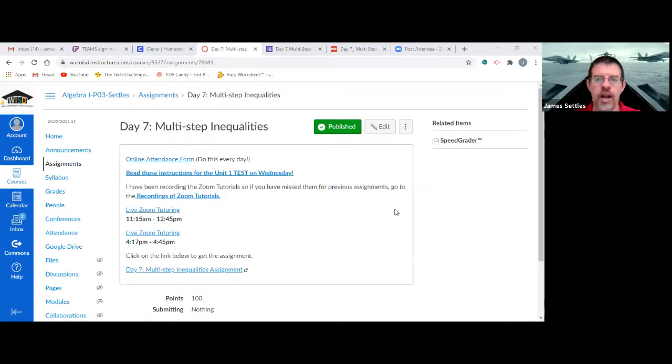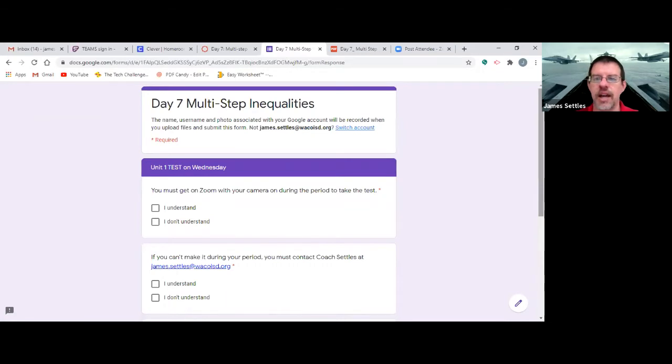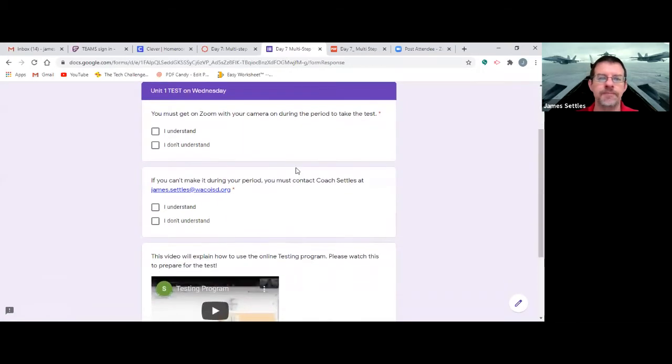Wednesday, we're going to have a test. And the instructions are right here for the test. You're going to have to log on and, matter of fact, I'm just going to go here. So on the assignment today, at the end of the assignment, I talk about this. So you must get on Zoom with your camera on during the test. So while you're testing, you're on Zoom with your camera on. And so, you'll just click I understand. If you can't make it during your period, you need to contact me.